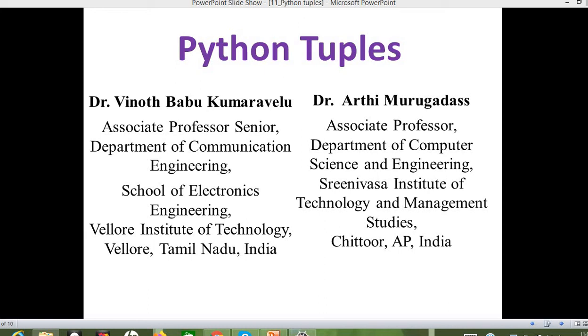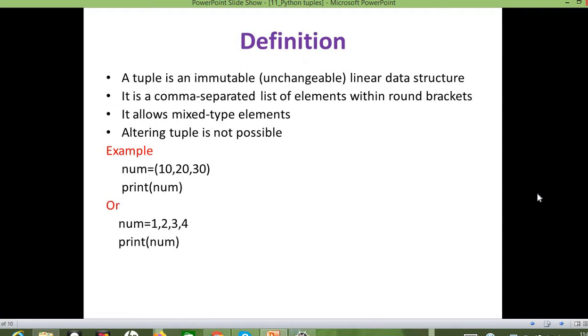Hello everyone. In this video, let us discuss Python tuples. First, let us discuss what a tuple is. A tuple is an immutable linear data structure.